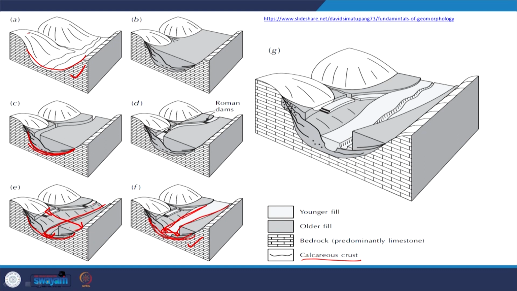In this figure, we have a complete rock record: the bedrock, then the older fills, then the younger fills, and the modern day river sediments.